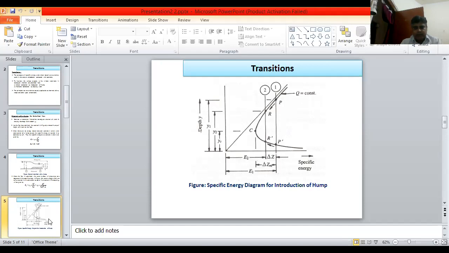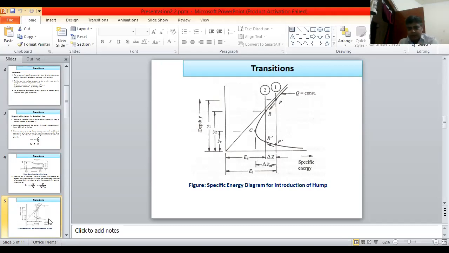In the specific energy curve, there are two axes, y-axis and x-axis. Y-axis is the depth and x-axis is the specific energy. That means EC, when we consider EC, that means critical specific energy. Section 2, E2 specific energy, corresponding depth Y2.